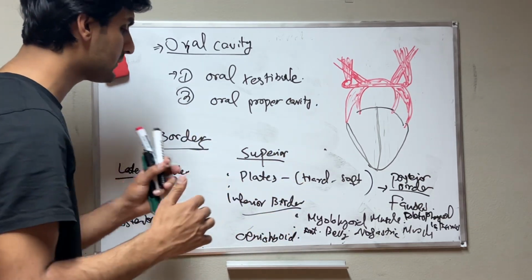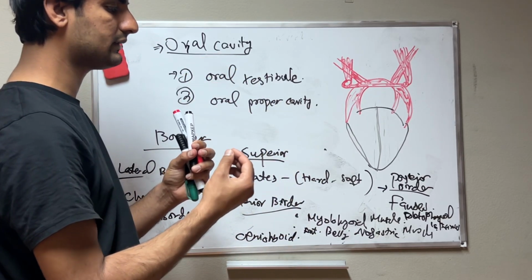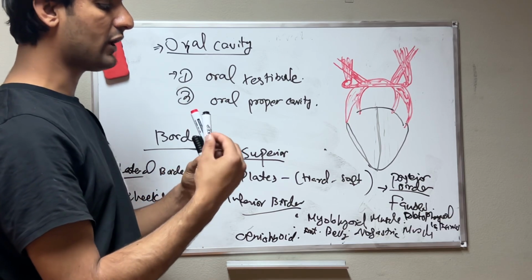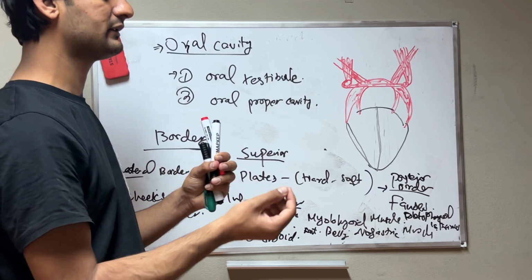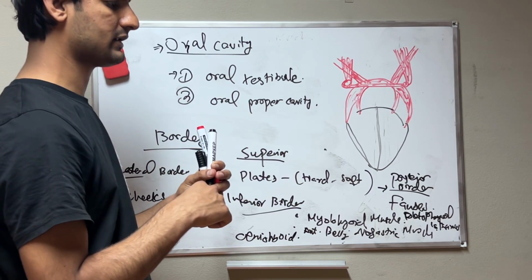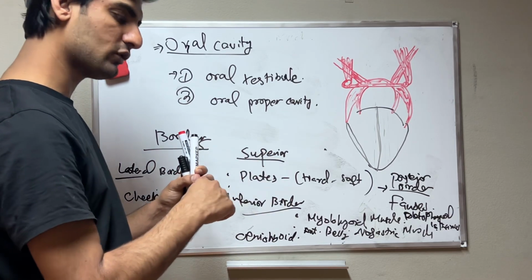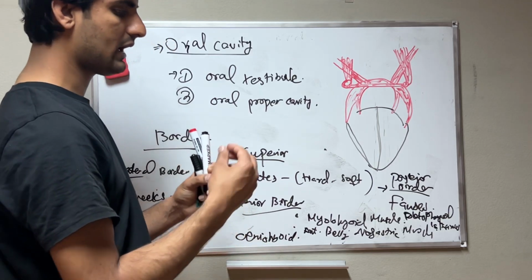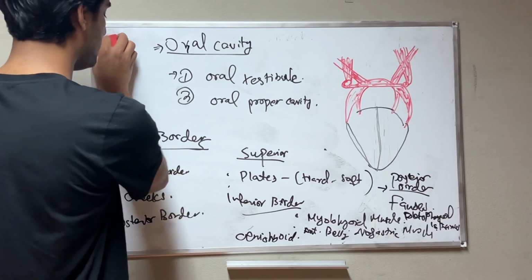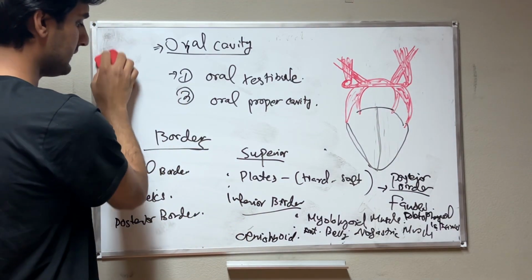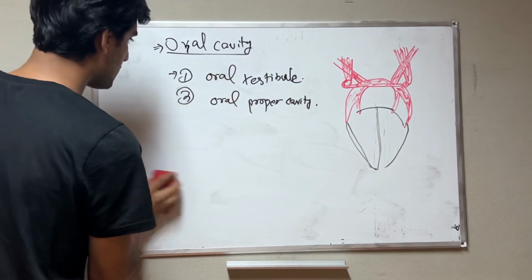Why is this important? When we eat food, the epiglottis helps close the larynx so no food goes into the respiratory tract, and the tongue closes the oropharynx to the oral cavity, and the nasopharynx is closed off from the nasal cavity, when we are eating or swallowing. These are important things for memorization. Then we will continue with our oral cavity.